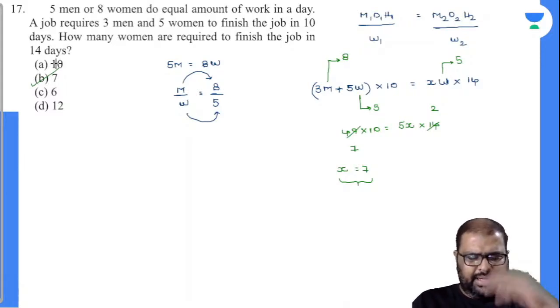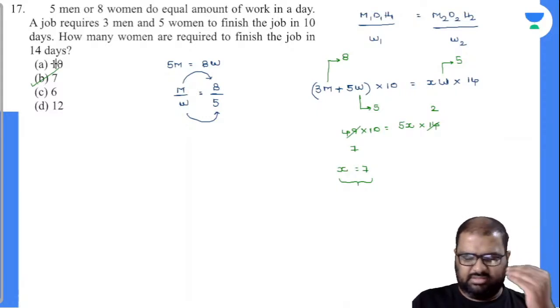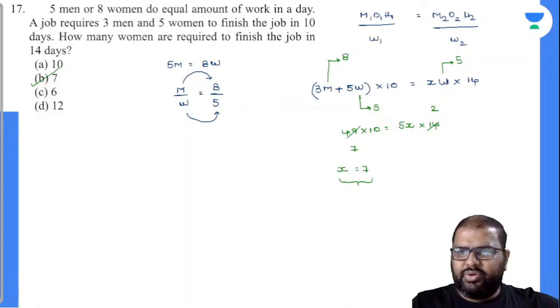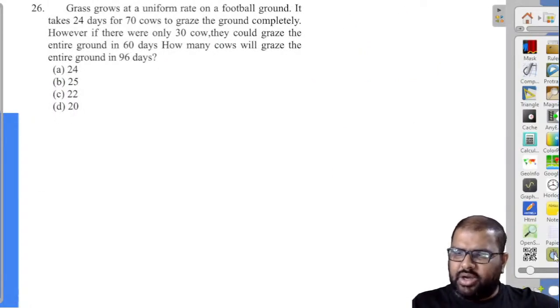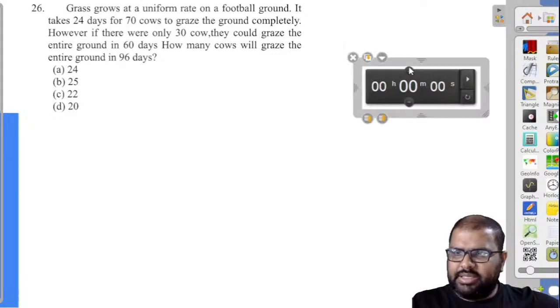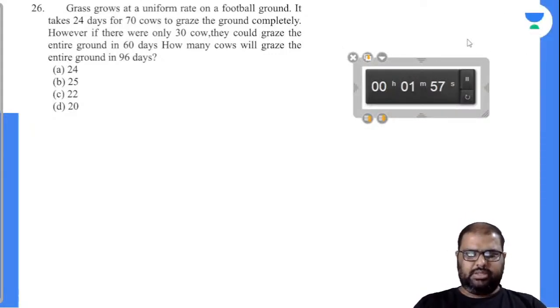In many books and many forums, they convert this M and W equation and frame a new equation, which is no need of that. No need to focus on all those things. And again, this is also a question not on time and work, but a question based on proportions, variations. Let's see how many can solve this.